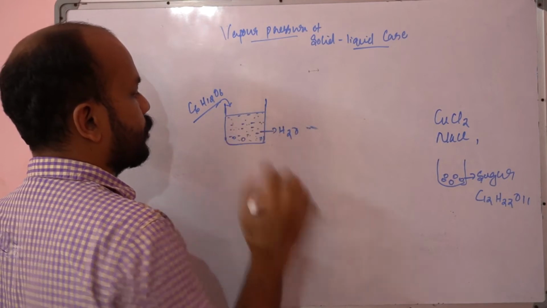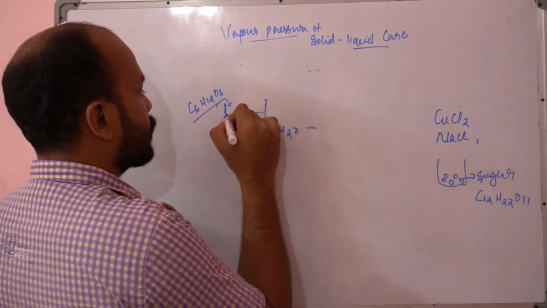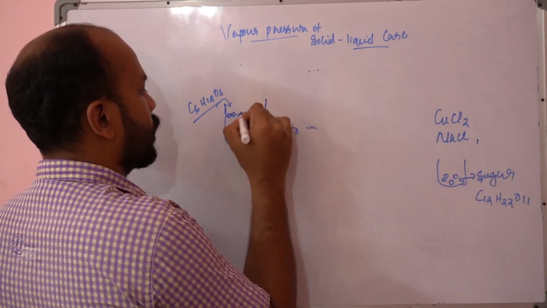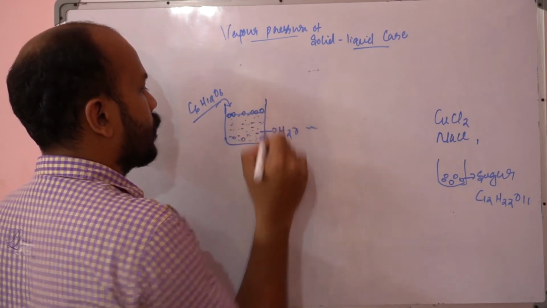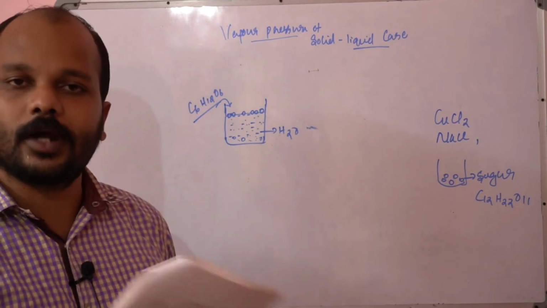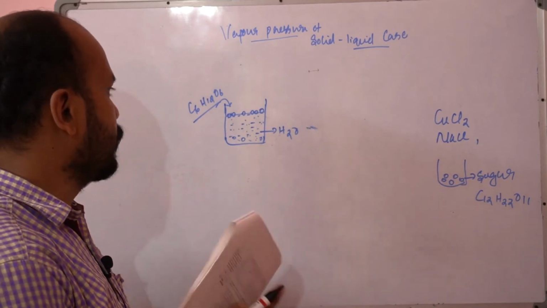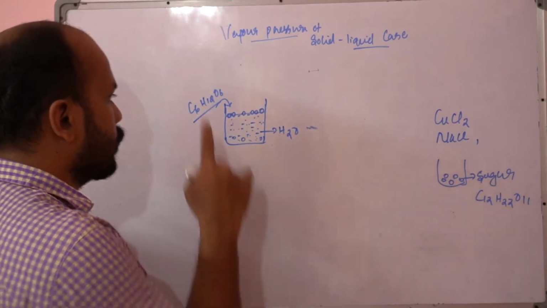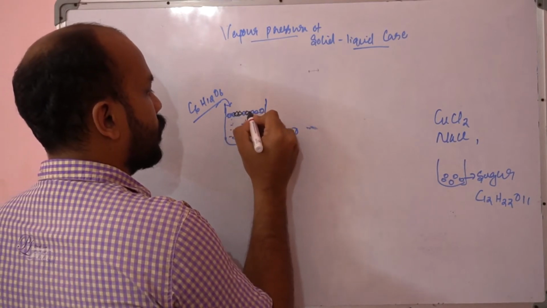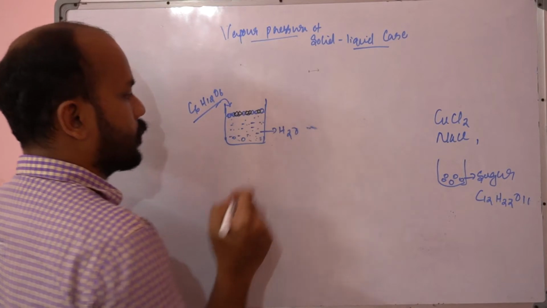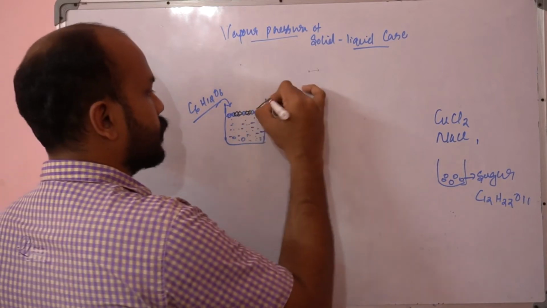These are some of the water droplets. But you should also know that this, as of now, contains two components. One is glucose, so obviously some molecules of glucose will be on the top.